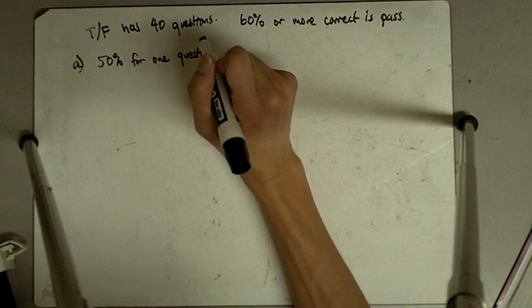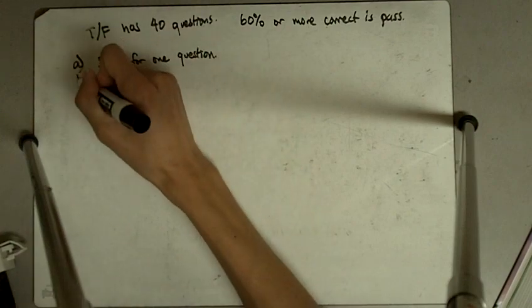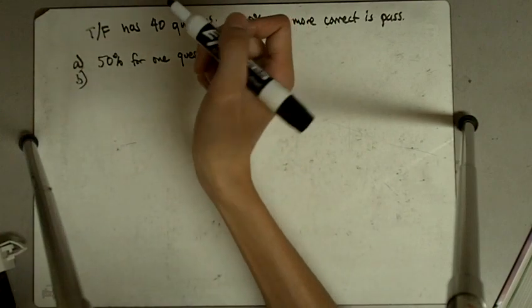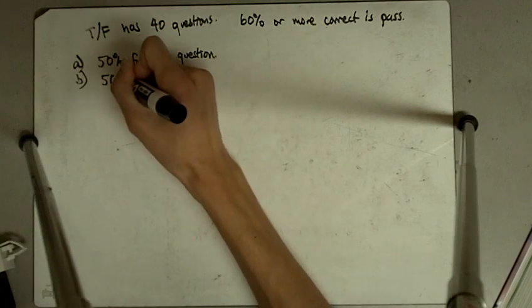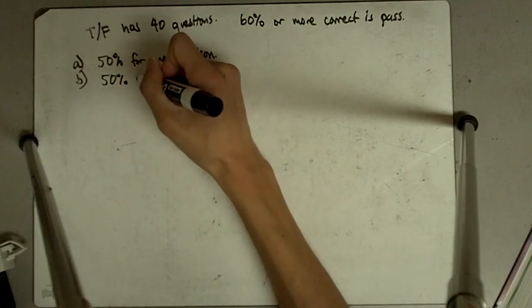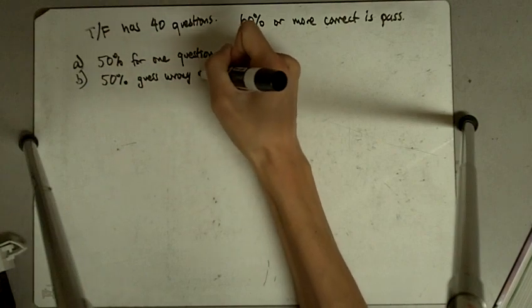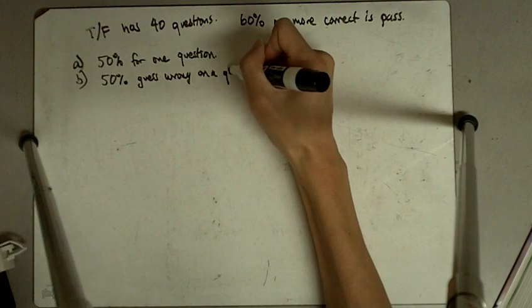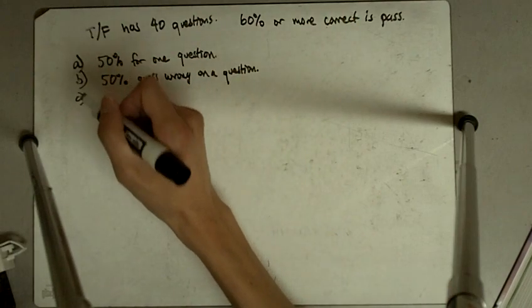What is the probability of guessing incorrectly on one question? Also 50%. So you've got a 50-50 chance of guessing it right or wrong.